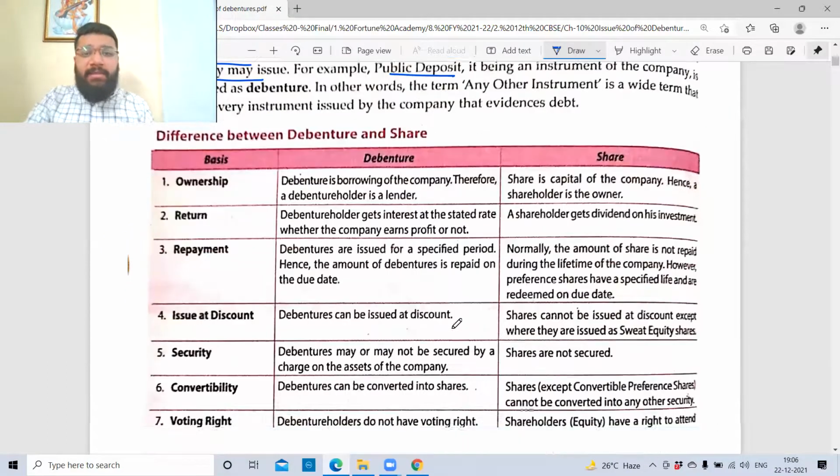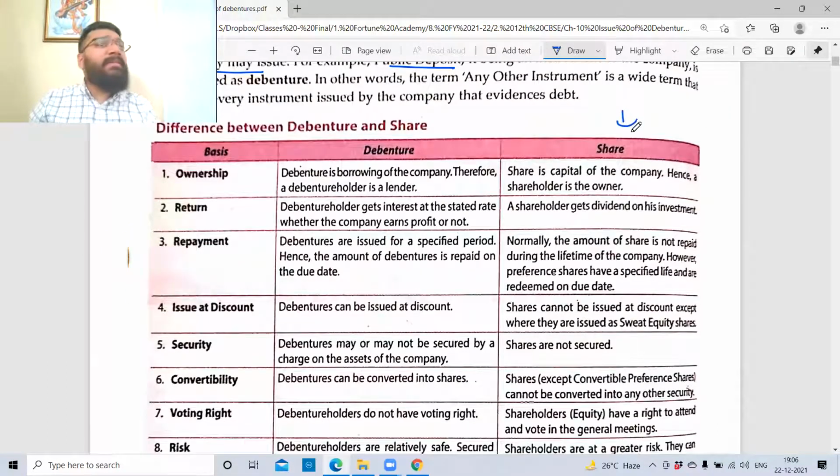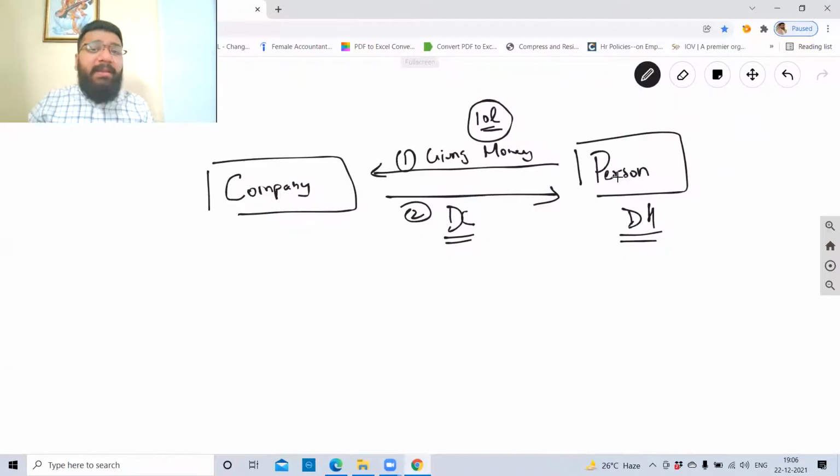Now let's do the difference. I'm not going to discuss this point, as we already studied it in detail. I'm only going to discuss this. Debenture, ownership. Debenture is a borrowing of the company. Therefore, a debenture holder is the lender. Here, the person who has given the money is called a debenture holder. In other words, he's also called a lender.